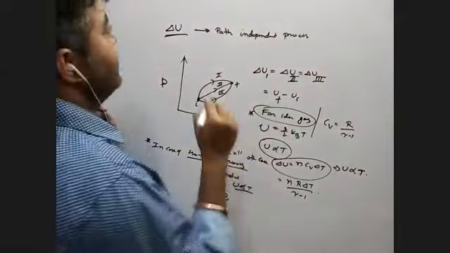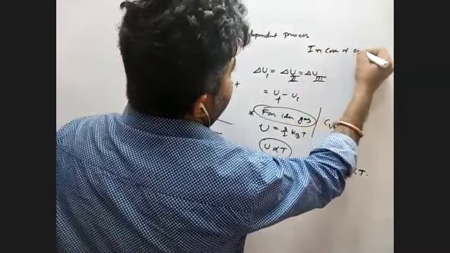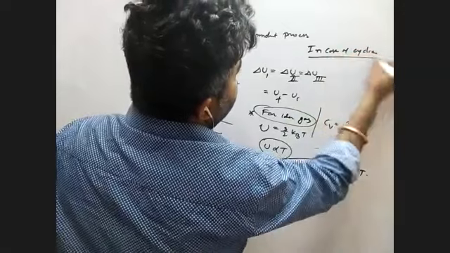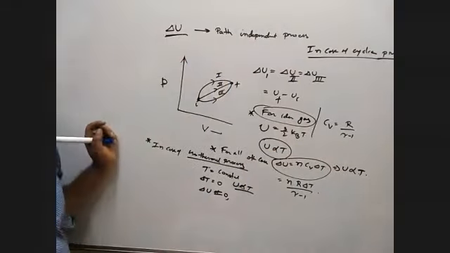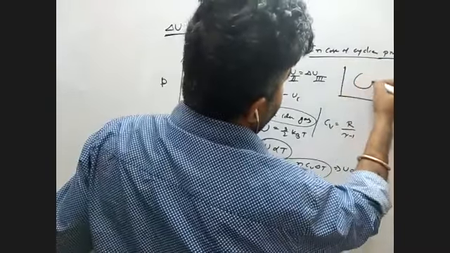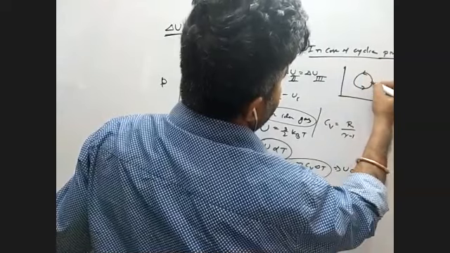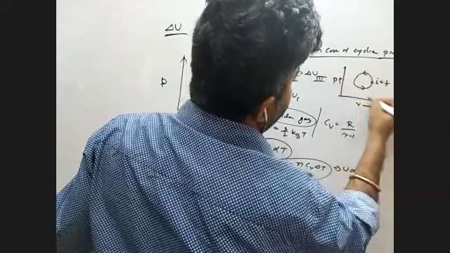The second thing is that in the case of a cyclic process. What do you mean by a cyclic process? Cyclic process means the initial and final points are the same. Is it okay, everyone?